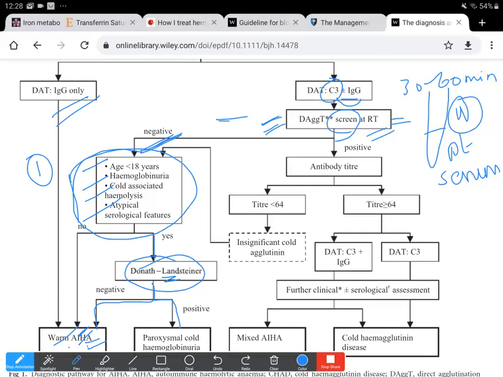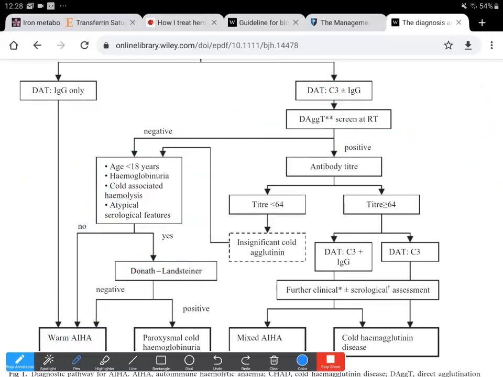And if the direct agglutination test is positive, it tests for clinically significant cold antibodies. If the clinically significant cold antibodies are absent, then we are left only with warm antibodies giving the positive DAT. If they are positive as shown by the direct agglutination test, then we need to quantify the titer, in order to differentiate CHAD and cold agglutinin syndrome.